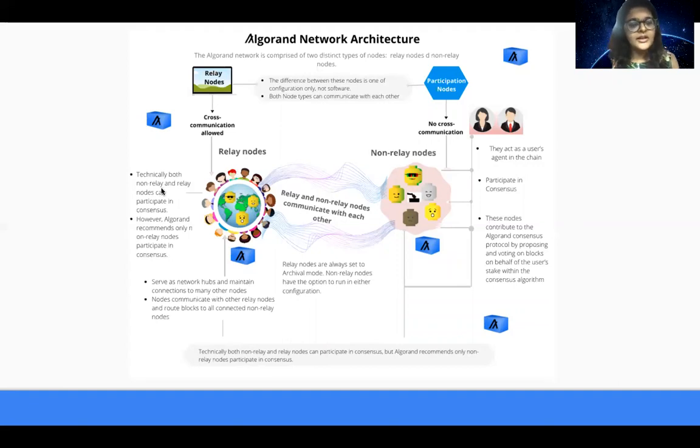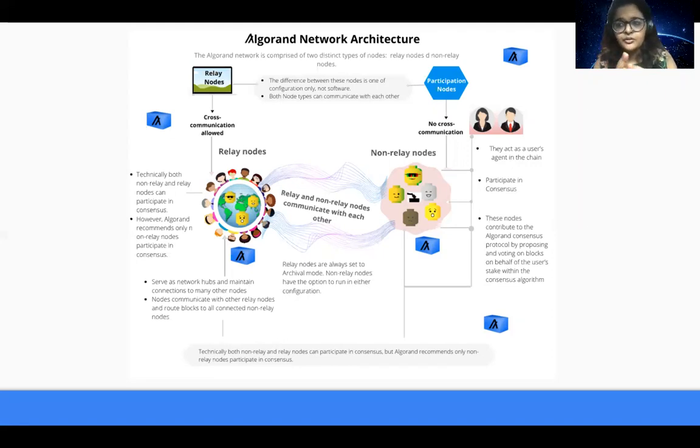What do the relay nodes do? The relay nodes serve as network hubs and maintain connections to many other nodes. Nodes communicate with other relay nodes and route blocks to all connected non-relay nodes. Technically, both relay and non-relay nodes can actually participate in the consensus. However, in order to optimize the consensus process, Algorand recommends that only the non-relay nodes participate in the consensus.